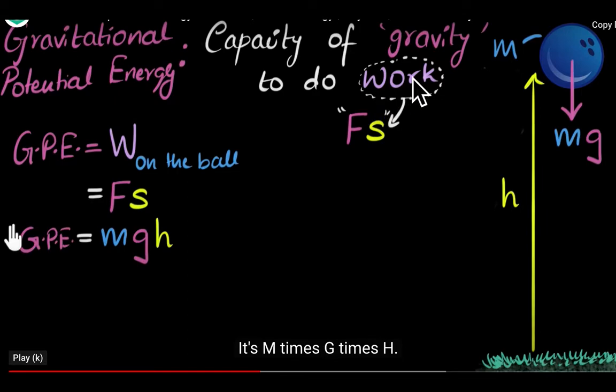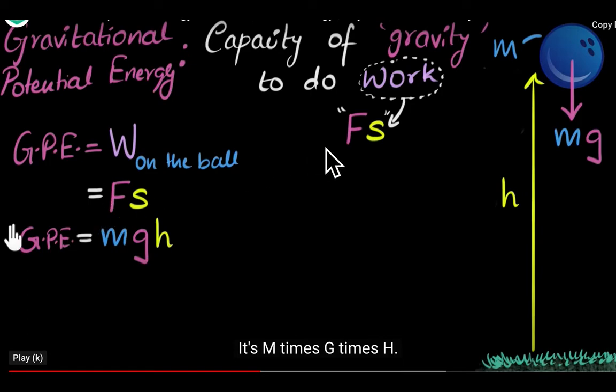Now, gravity is doing work. So, the expression for work is what? We know W is equal to F into S. Gravitational potential energy is equal to work done on the ball. Who is doing work? That is gravity. Gravity is applying force on it and it is displacing, so work is done.